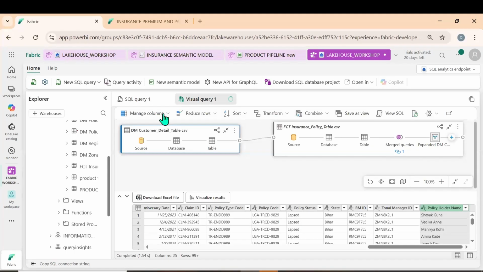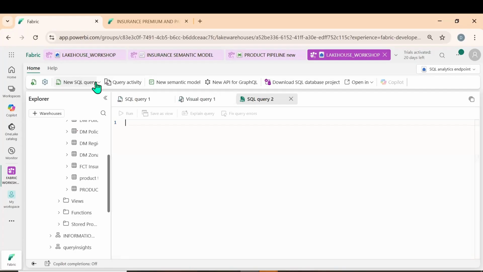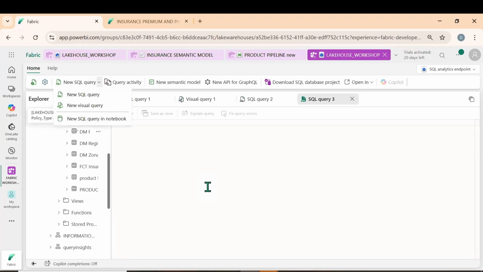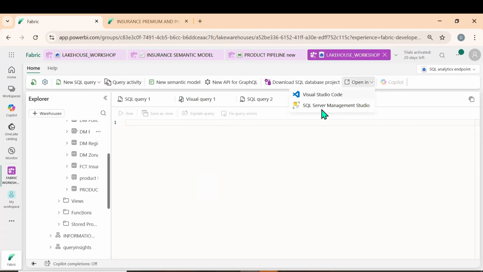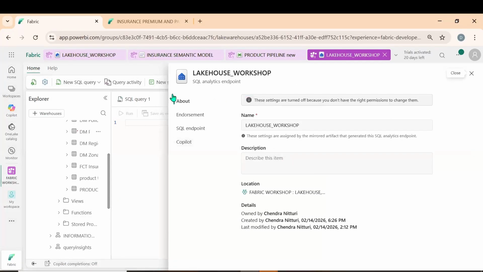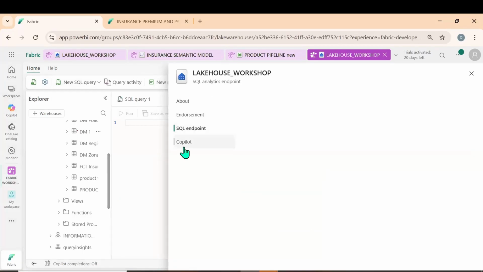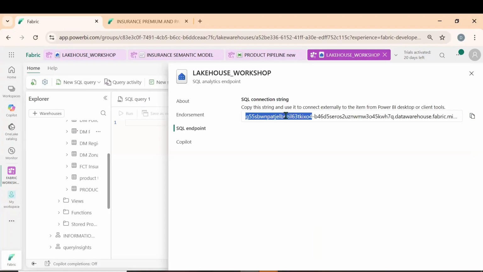And now we can get the data. Okay, this is the similar way that we have in the Power Query editor. We also have it in here. I can click on this new query if I want to go for new query. So I can go for query activity, open in Visual Studio or anything. We will also have one thing, setting. Okay, let me click on setting. SQL endpoint. Okay, so it is generated.